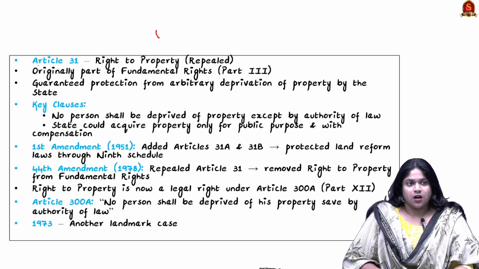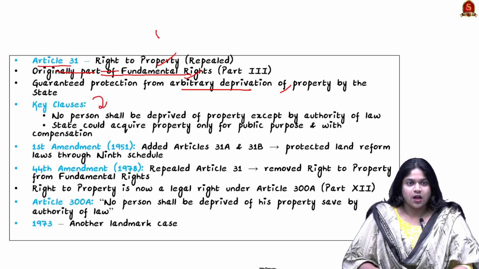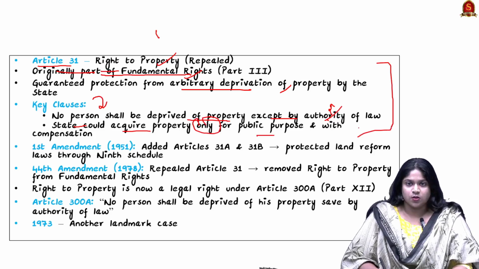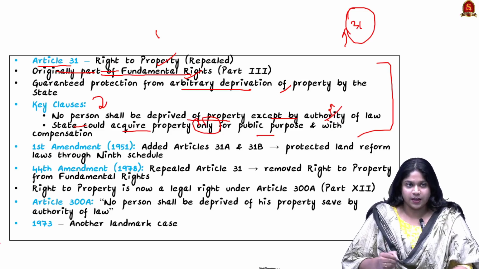So first, Article 31 talks about the right to property before. Originally it was part of the fundamental rights and it guaranteed protection from arbitrary deprivation of property by the state. So here they included that no person shall be deprived of property except by the authority of law, and the state can acquire property only for public purpose and with compensation. So this was originally under Article 31, that is right to property, and then came the first amendment.